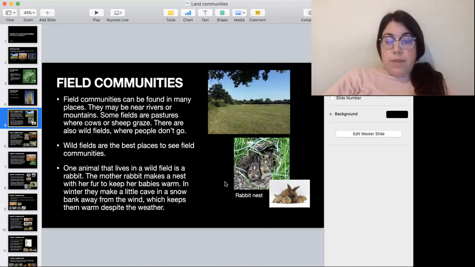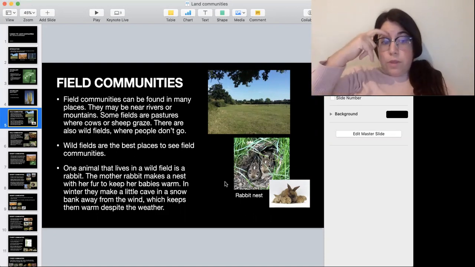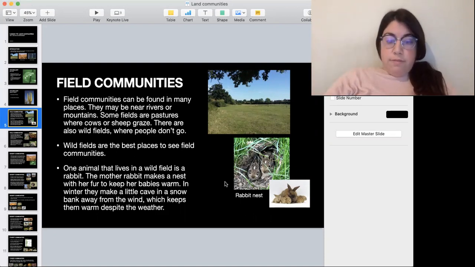The mother rabbit makes a hole, a nest, and lines it with her fur to keep her babies warm. And in winter, they make a little cave in the snow, but they do it away from the wind, and that keeps them warm despite the really cold weather.